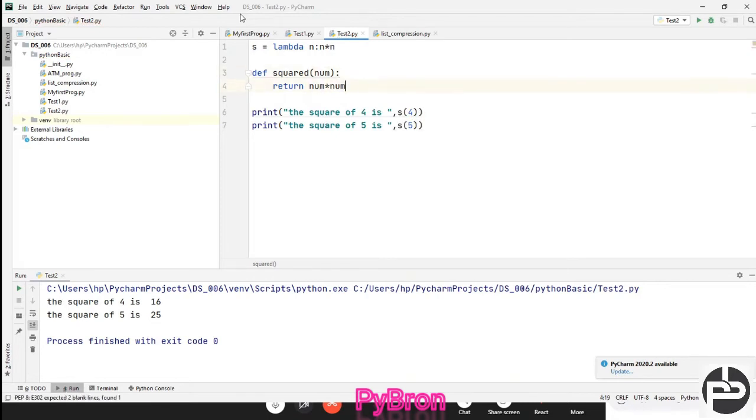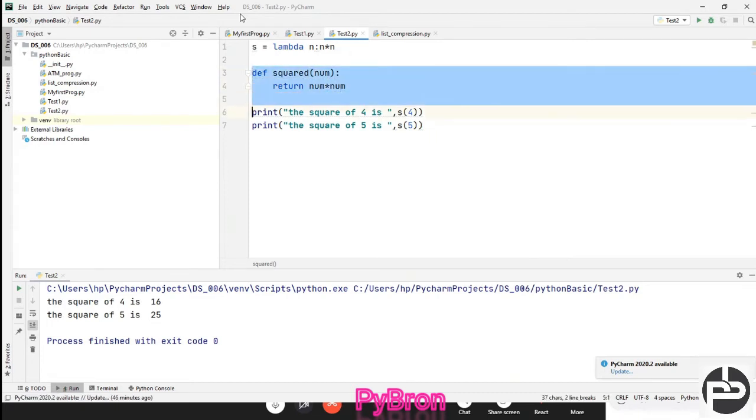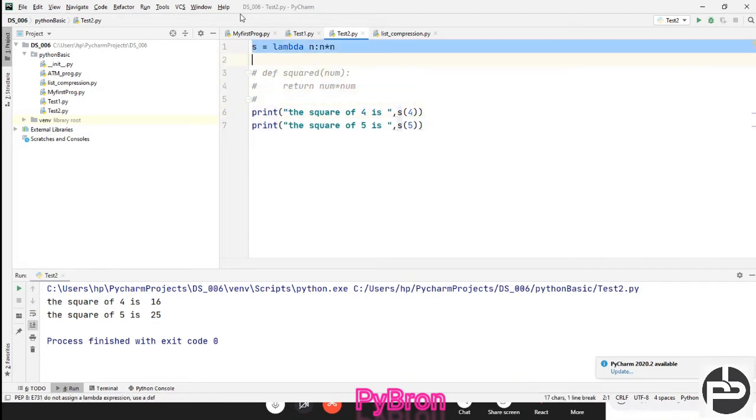Now the same task happens with the lambda function in a single line of code. So this is the beauty of this. Correct? Now let's suppose I want to check the biggest number, meaning out of two numbers I want to check the bigger. Hope you understood the lambda function, right?